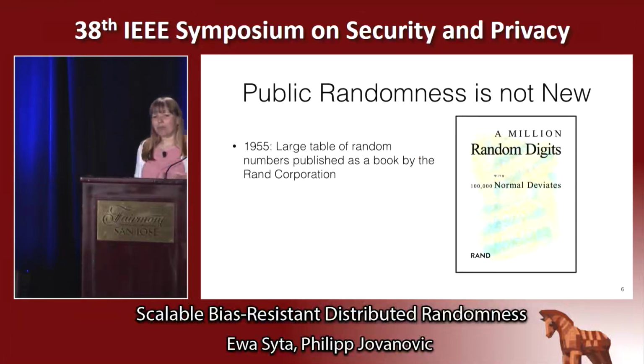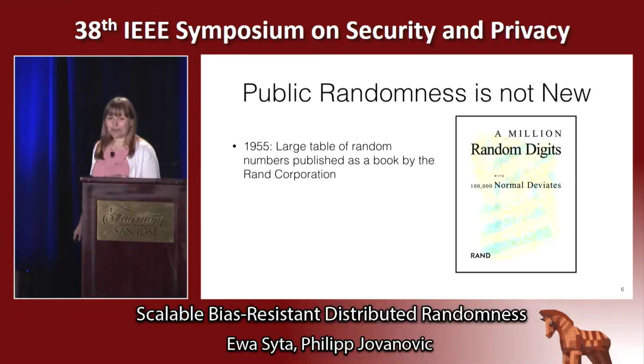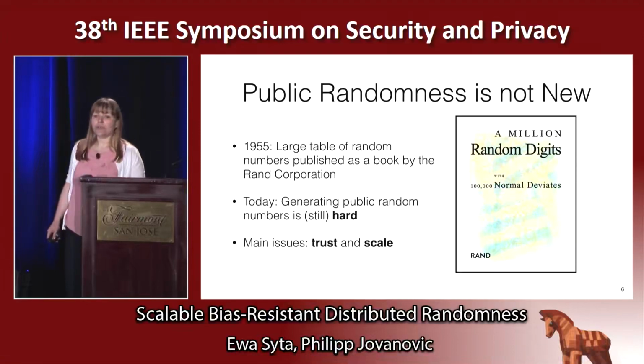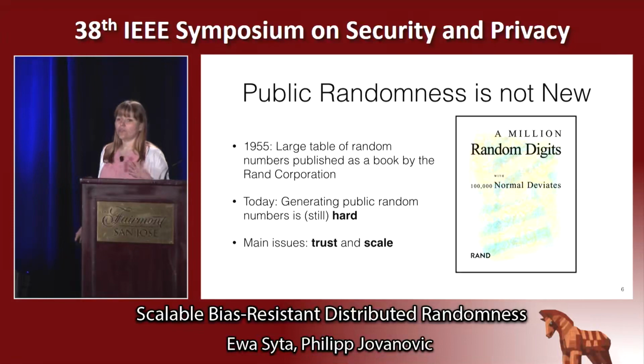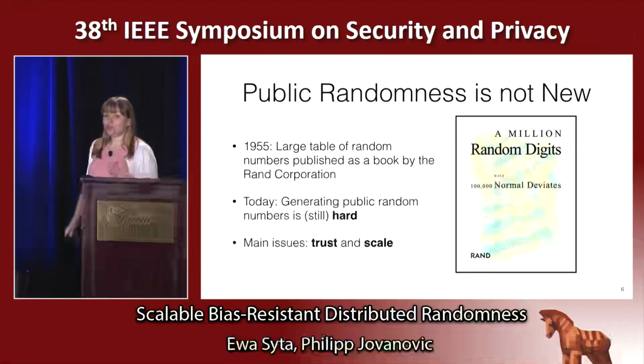And it turns out that public randomness is not a new concept. There has always been a need for that. And perhaps in the past, a large book of random numbers published by a trusted source was sufficient. Today, it's not. Today, generating those numbers is hard simply because we face big issues of trust and scale. And these two issues are what we address in our work.